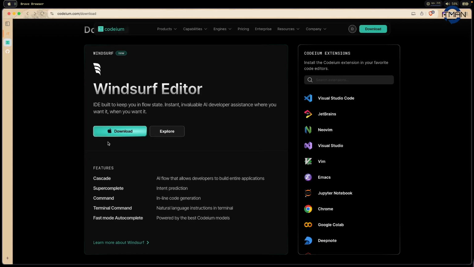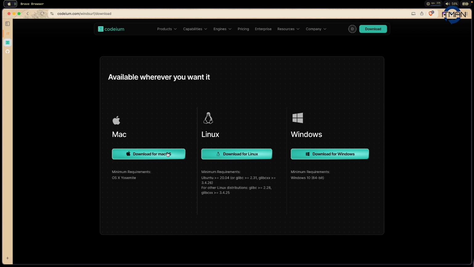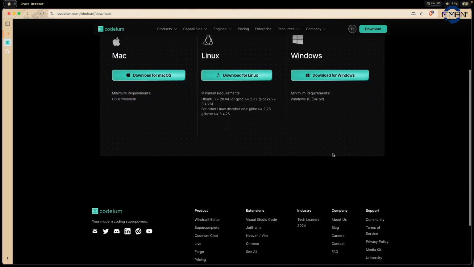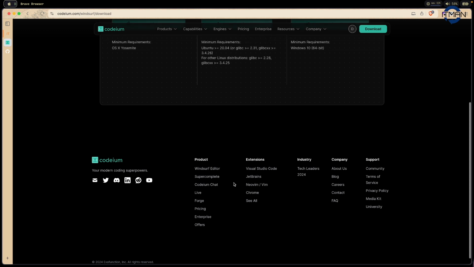If you're on a different environment, you can see they have all the options, so you can choose the file you want for Mac, Linux, or Windows. And this is easy for you. If you want to use this one, you can easily migrate from your VS Code to Windsurf.